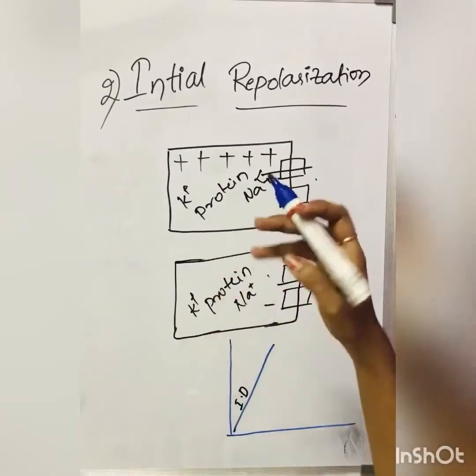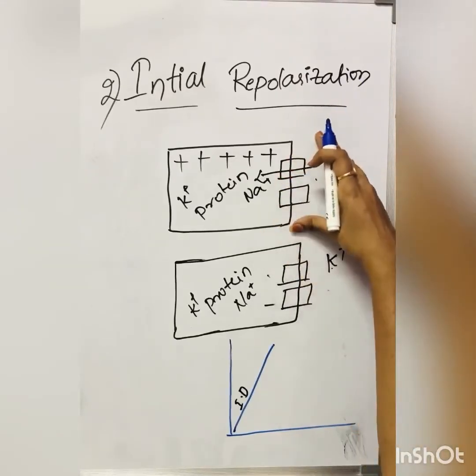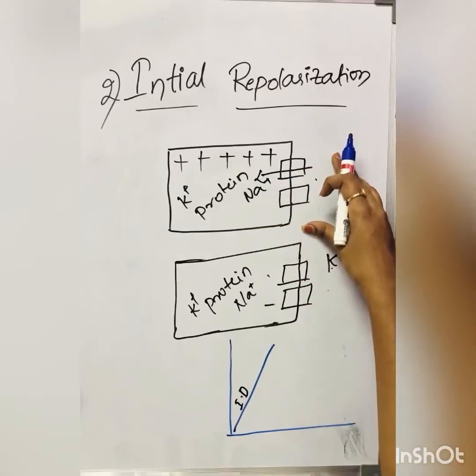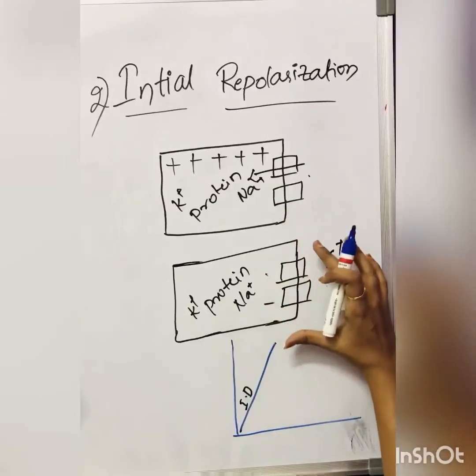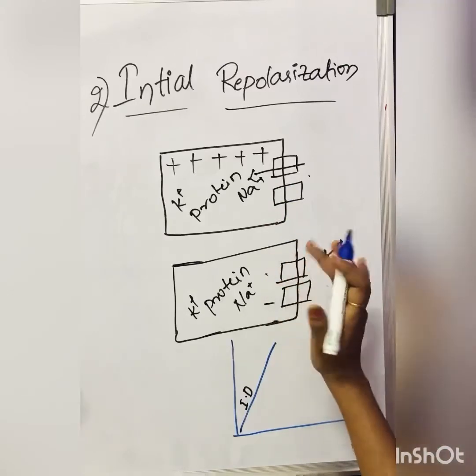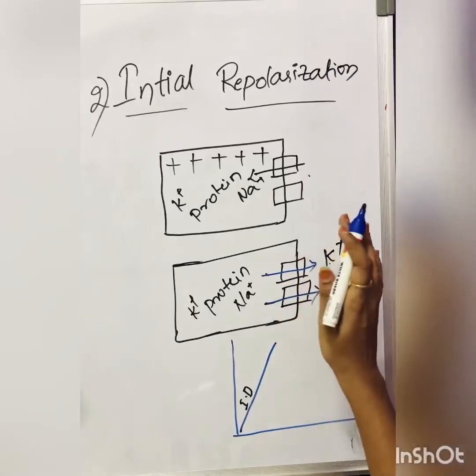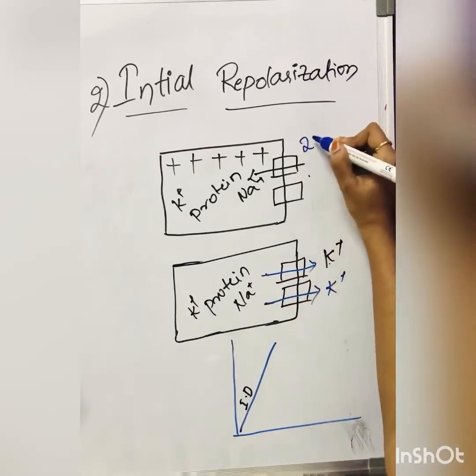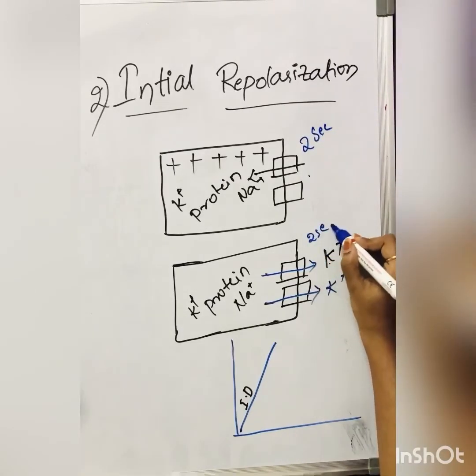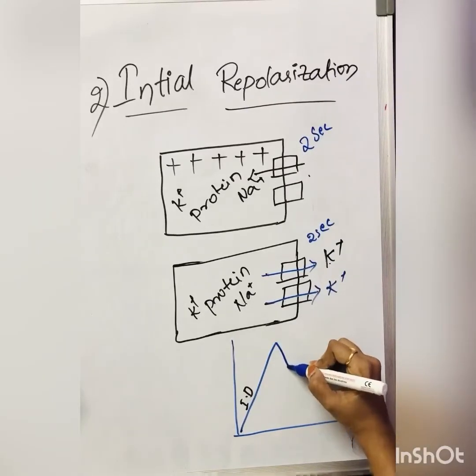Next, the second phase is the initial repolarization. Here we know that in depolarization sodium channels are opened and sodium enters the muscle fiber or the cell. In the initial repolarization, immediately after the depolarization, the potassium ions move out of the cell rapidly. The depolarization lasts about 2 seconds. The initial repolarization is also about 2 seconds, which is represented as a notch in the graphical representation.